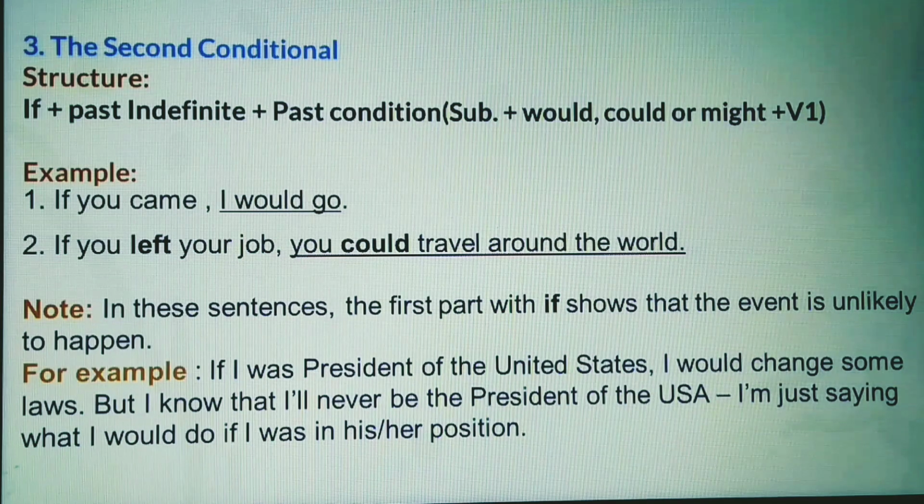Look at the note given here. In these sentences, the first part with if shows that the event is unlikely to happen. For example, if I was president of the United States, I would change some laws. But I know that I'll never be the president of USA. I'm just saying what I would do if I was in his or her position.